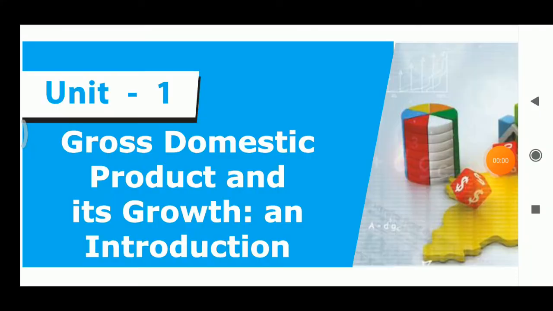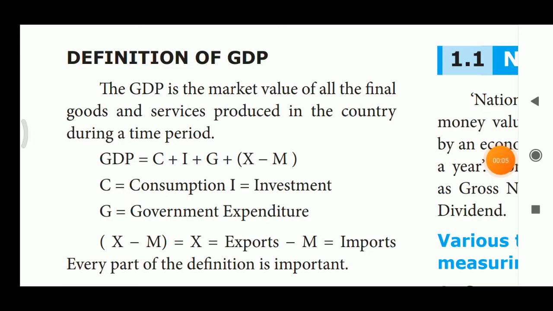Economics first lesson, gross domestic product and its growth. Definition of GDP. The GDP is the market value of all the final goods and services produced in the country during a time period. During that particular time period, how many goods and services are produced in the country, that is called GDP.